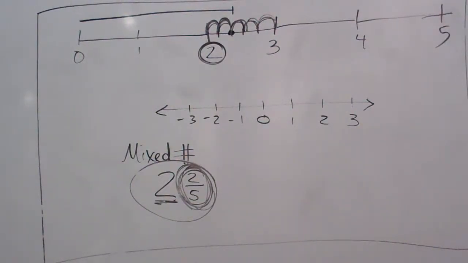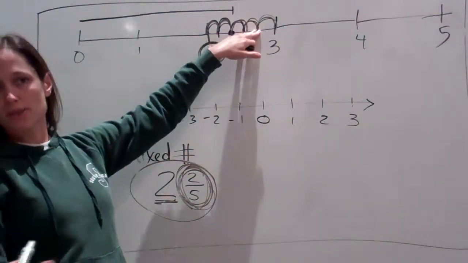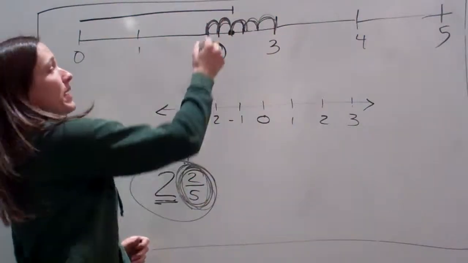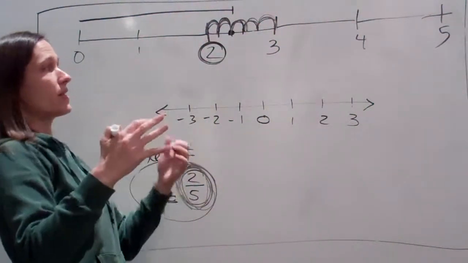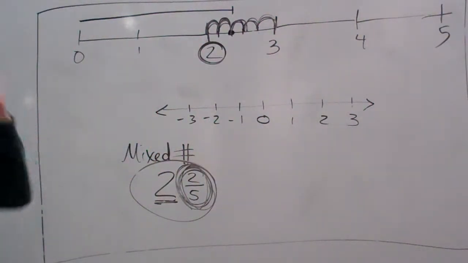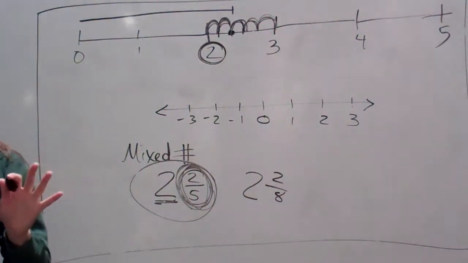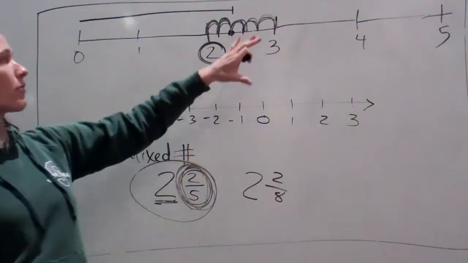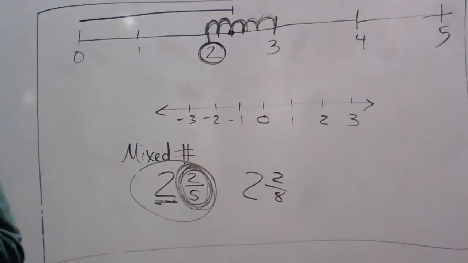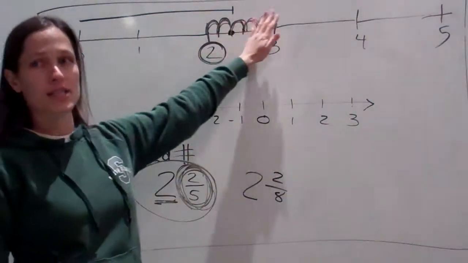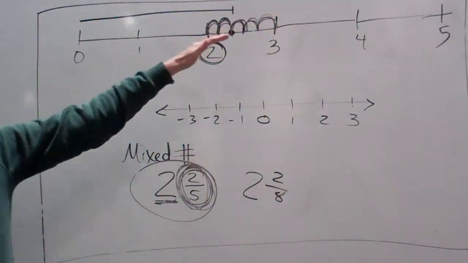Everybody got it? Sometimes it won't be 5, sometimes it'll be 8. And there will be 8 ticks, or 8 jumps, units, okay? And so it would be 2 and 2/8. Everybody understand how that works? So all of them are different. It depends on what scale you're looking at. Got it? So what's the most important thing you do when you look at a scale or a number line?